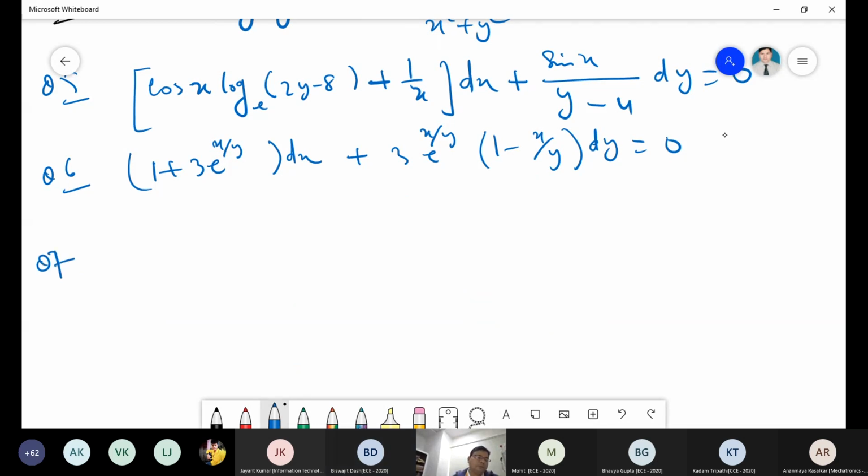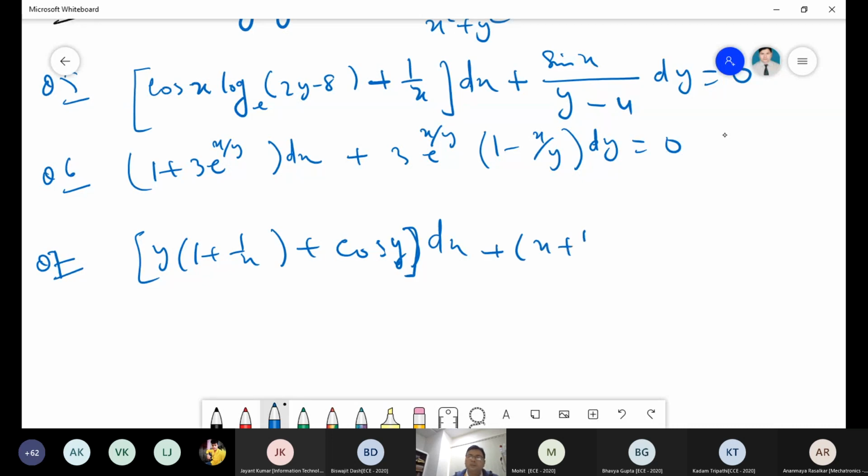Question number 7: y into 1 plus 1 by x plus cos y, dx, plus x log x minus x sin y, dy equal to 0. So these are the questions that you have to solve.